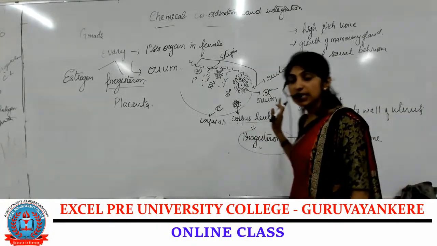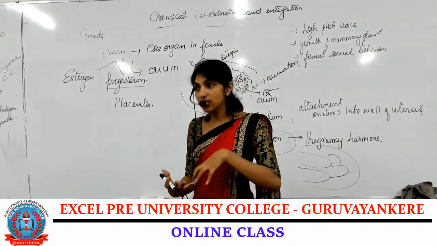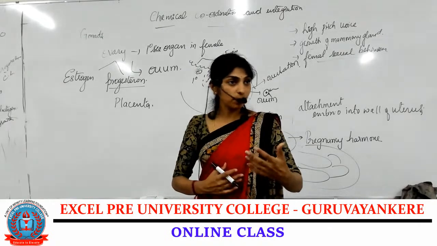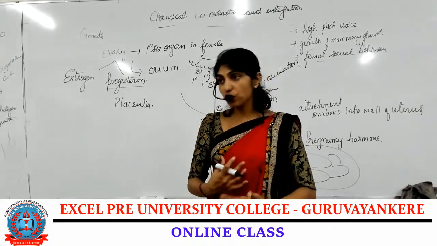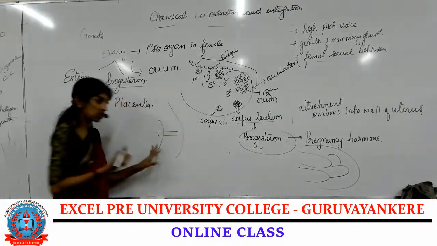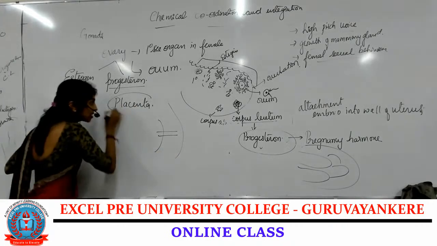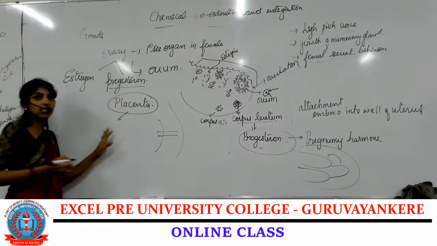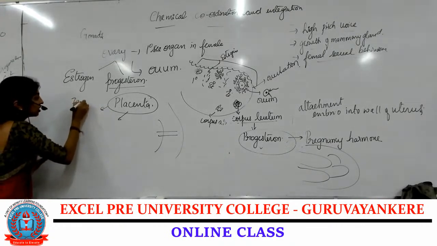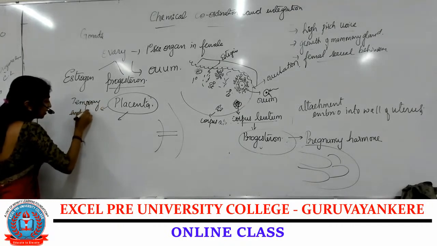Along with this, in case of female, during the pregnancy, the placenta is formed. That placenta is the connection between the mother and the fetus inside the womb. Since this placenta is capable of secreting hormones, we call it a temporary endocrine gland.